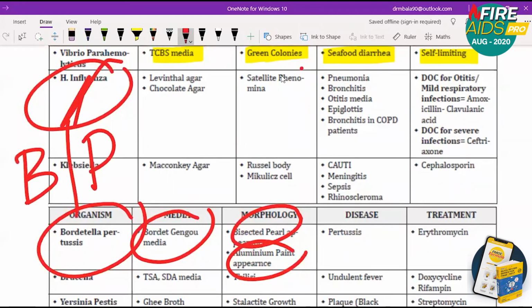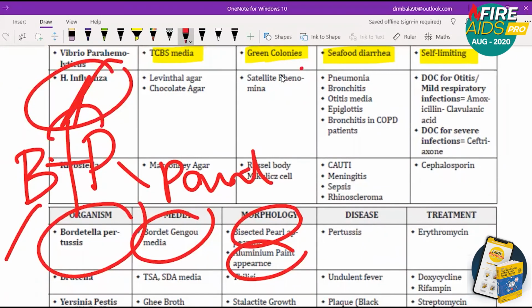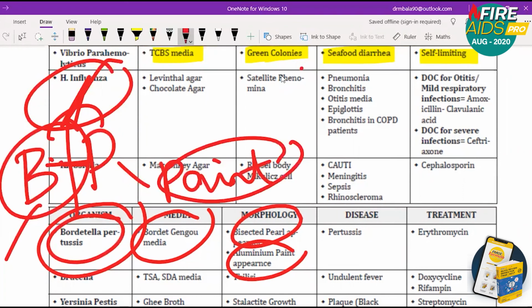pertussis. So B and P. B is for Bordet-Gengou media. BP is for bisected pearl. P is for paint, aluminium paint. So for Bordetella pertussis, the name itself is the mnemonic. I repeat, B is for Bordet-Gengou media, BP is for bisected pearl, P is for paint, that is aluminium paint appearance.